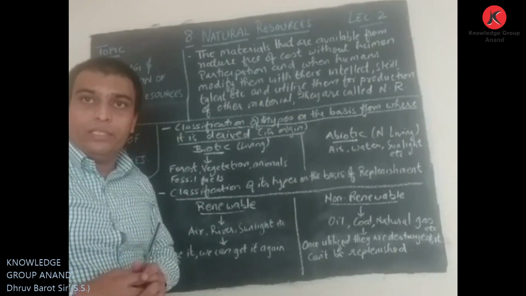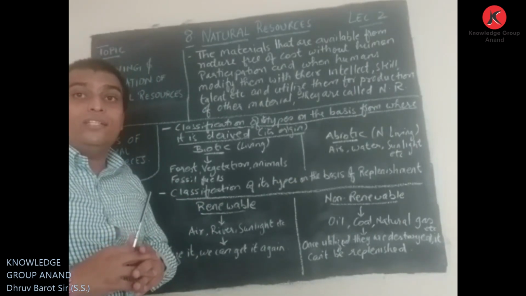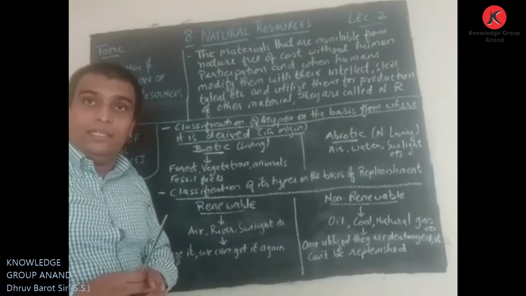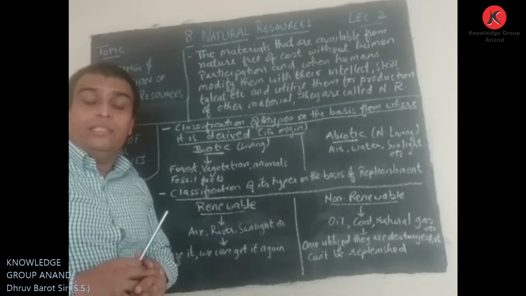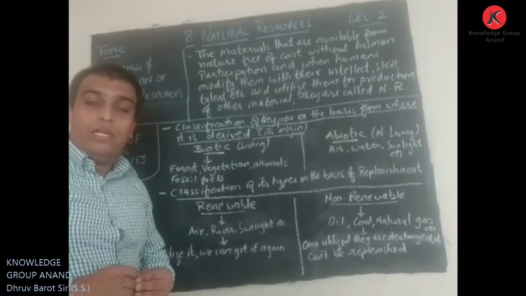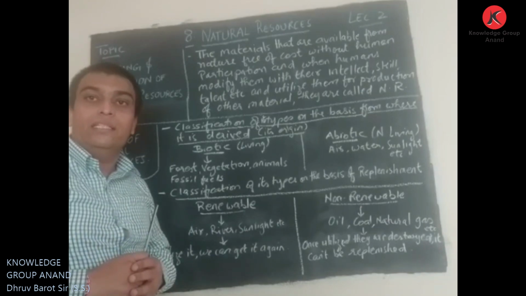We were clear about it. So, what is a resource? It is the material that fulfills any kind of our need and comes in our use.